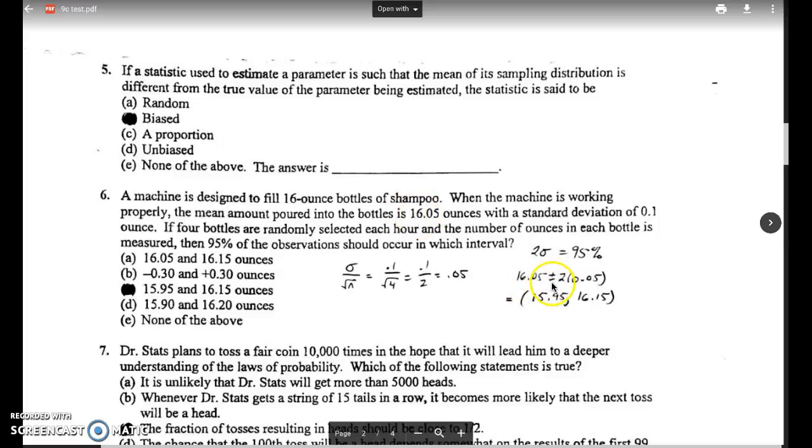And I'm going to go plus or minus 2 standard deviations, 2 of the 0.05s. So plus or minus basically means either direction. So 2 times 0.05 is just 0.1. So 16.05 plus 0.1 is 16.15, and 16.05 minus 0.1 is 15.95. So your answer is C on question 6.